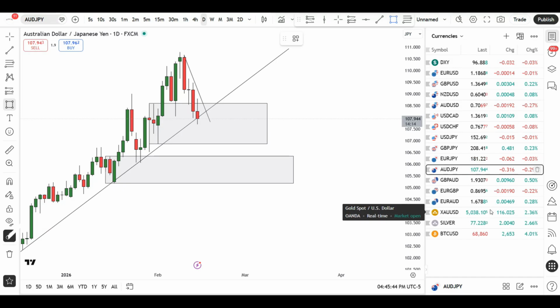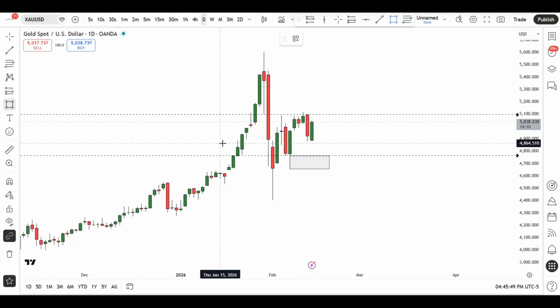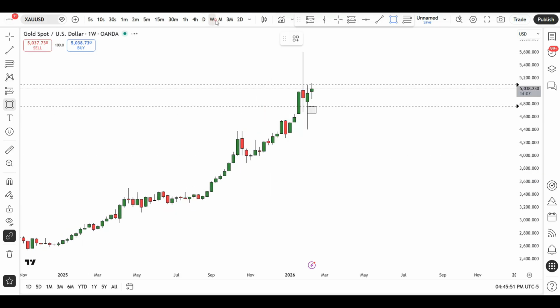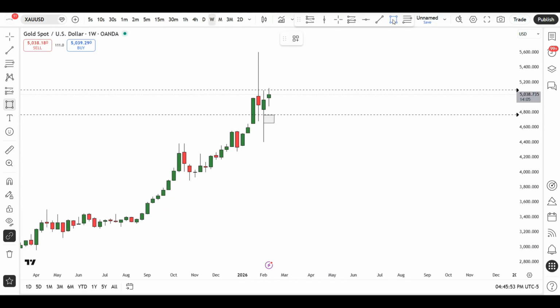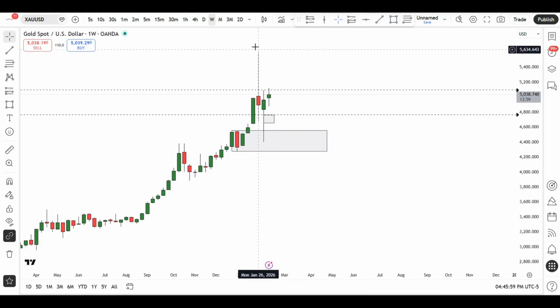Next up is going to be gold. Now for gold, as you can see here, gold just pretty much dipped into this particular demand zone that we have right here on the weekly charts. That is what happened in gold. After we got this nice push to the upside, the bears came in, and you can see we tapped into this particular demand zone, and you can see how the market is reacting off of that particular demand zone.